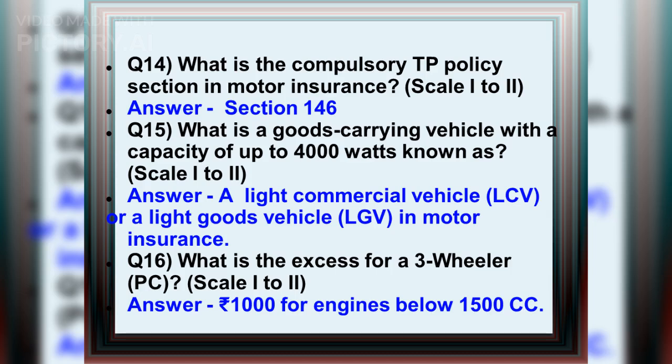Q14. What is the compulsory TP policy section in motor insurance? Answer: Section 146. Q15. What is a goods carrying vehicle with a capacity of up to 4,000 kilograms known as? Answer: A light commercial vehicle, LCV, or a light goods vehicle, LGV, in motor insurance.